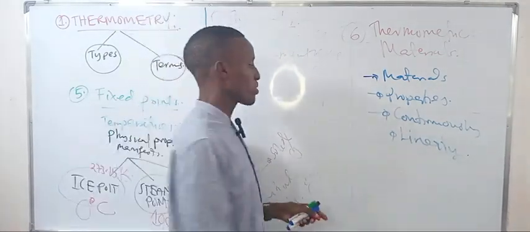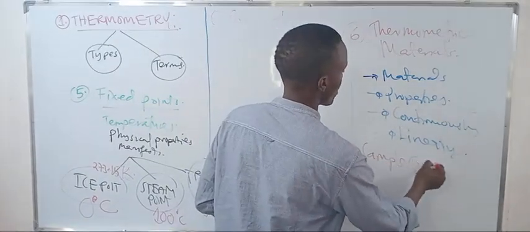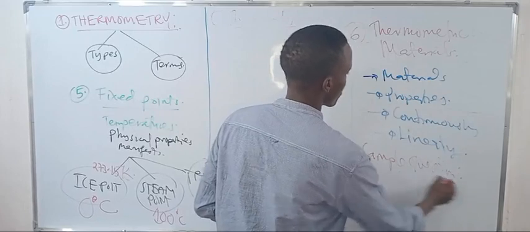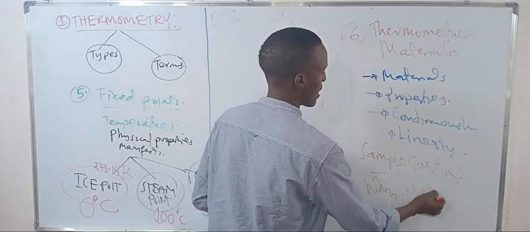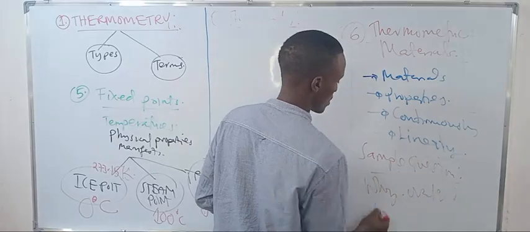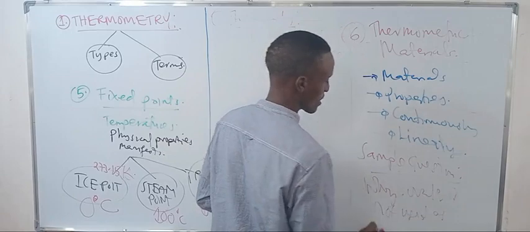A sample question you can be asked: why is water not used as a thermometric material?